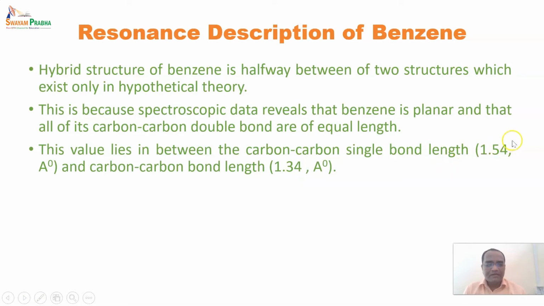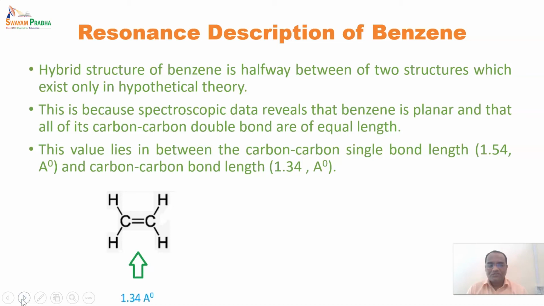So if it is a carbon-carbon single bond, it is 1.54 angstrom, and when it is a carbon-carbon double bond, it is 1.34 angstrom. But the spectroscopic data reveals that the length between each carbon of benzene is the same.